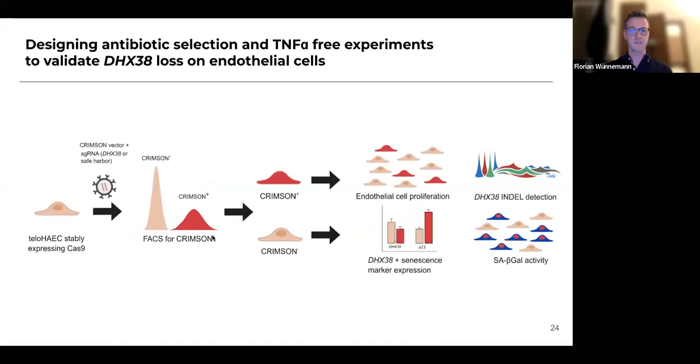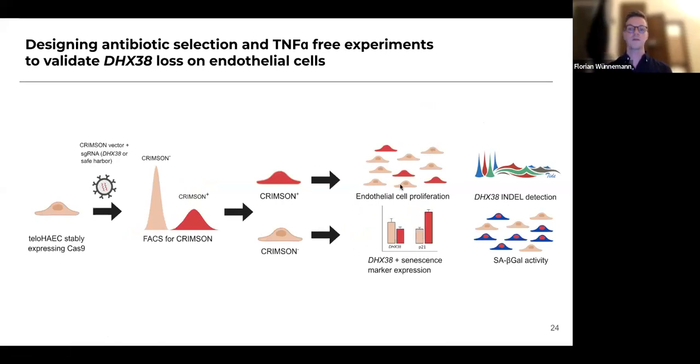And now to test this, we derived a new experiment where we replaced the antibiotic selection by introducing a crimson vector added to our guide RNAs. So now what happens is cells that receive a guide RNA will express crimson and therefore be fluorescent, and cells that did not receive a guide RNA will be negative for crimson. So we can then sort these cells so that we end up with cells that have definitely received a guide RNA, which we can test by fluorescent signal.